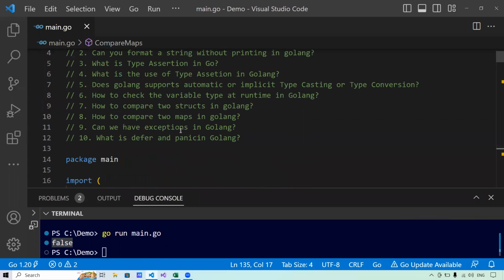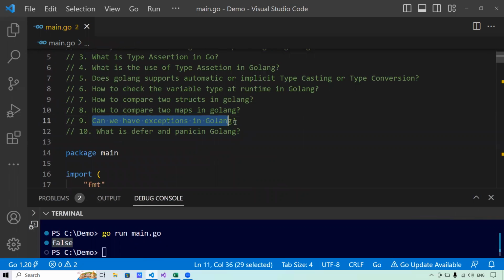Now let's come to the next question. Now the next question is, can we have exceptions in Golang? Now the simple answer to it is no. Golang does not support exceptions, but it has its own way of handling it. That is with defer, panic, and recover.